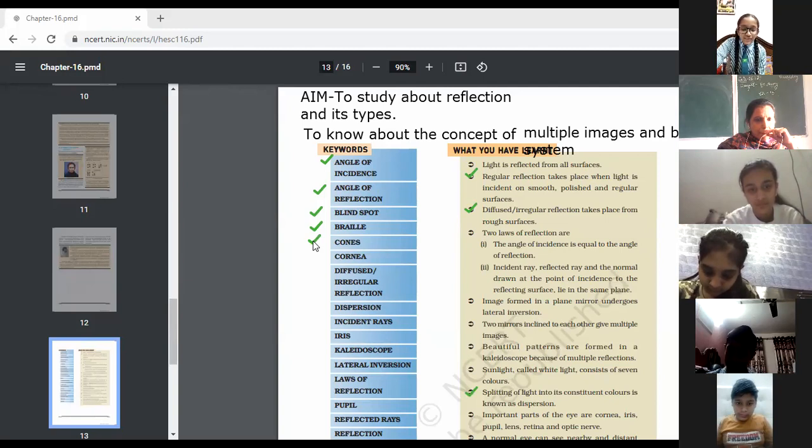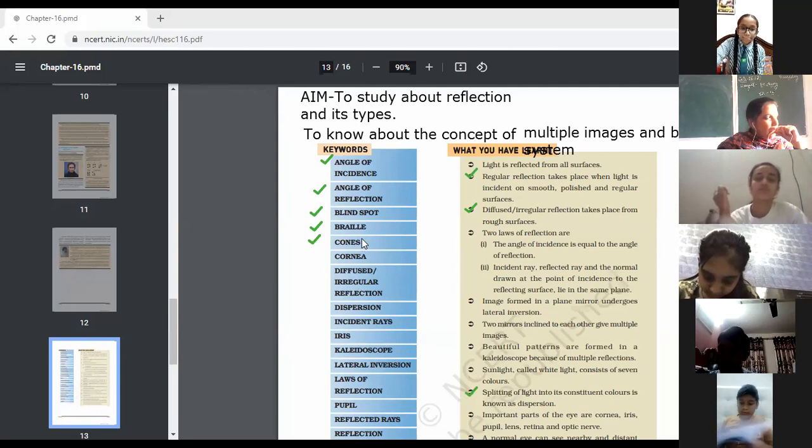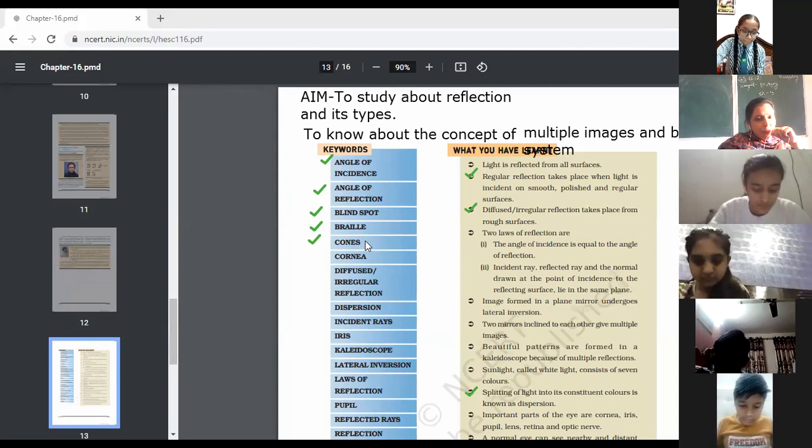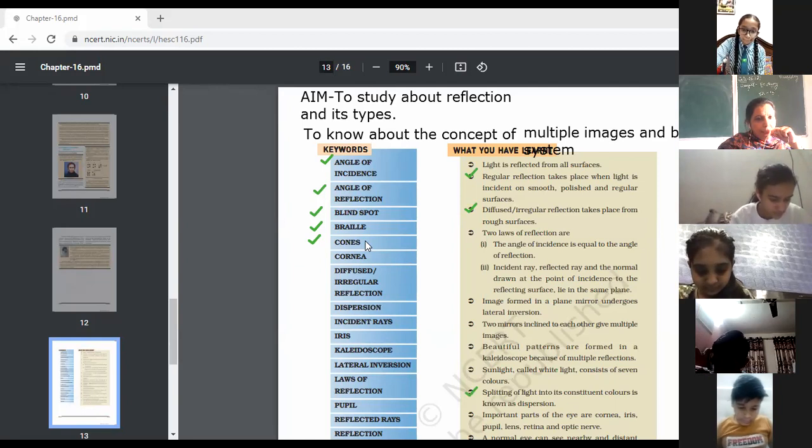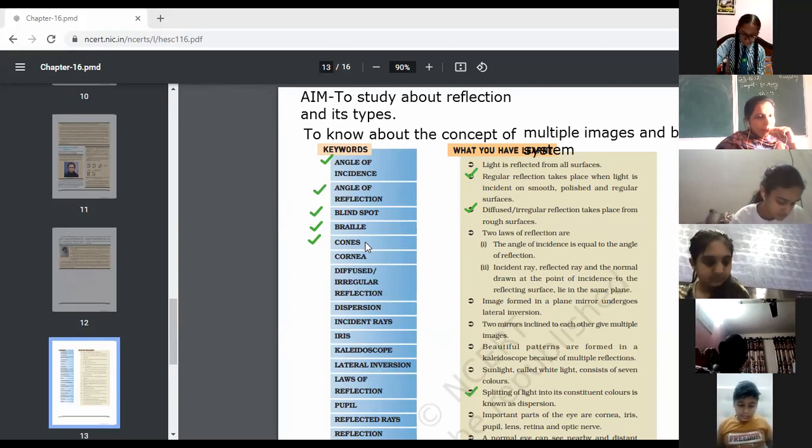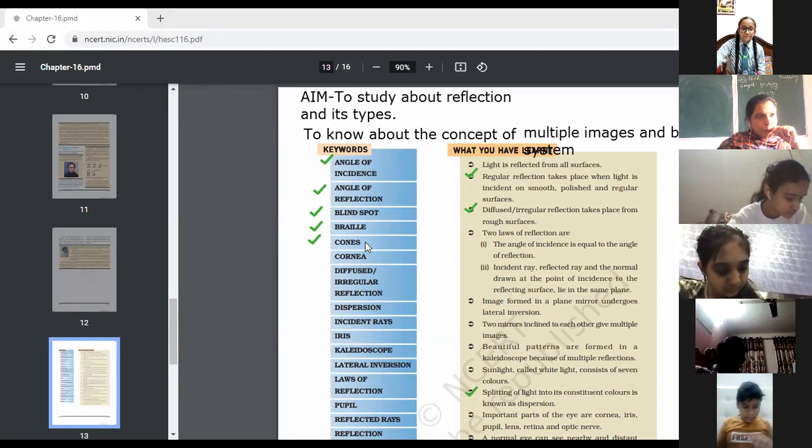Ma'am, cones are the kind of cells which sense color. Yes, these cones are the color sensitive cells which are present on the retina of our eye. So kindly write down. Page number, can you tell? Ma'am, page number 206. Cones are sensitive to the colors.